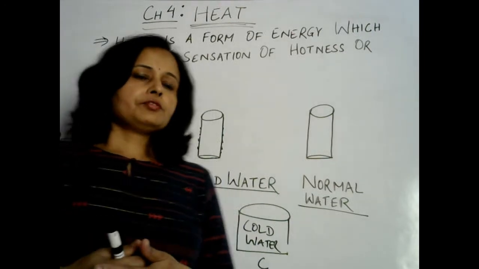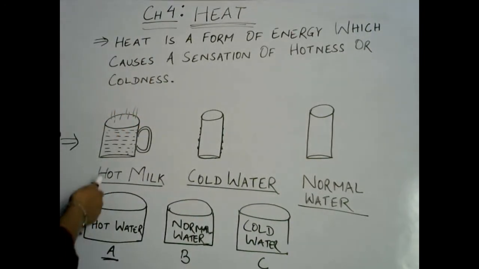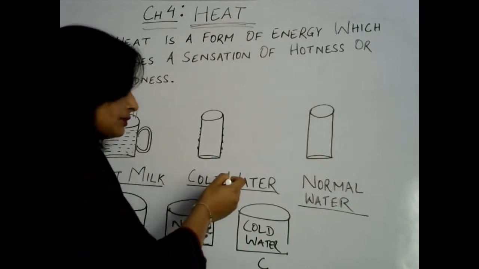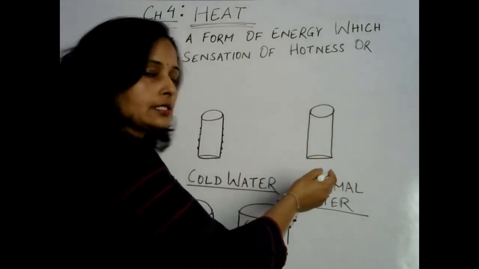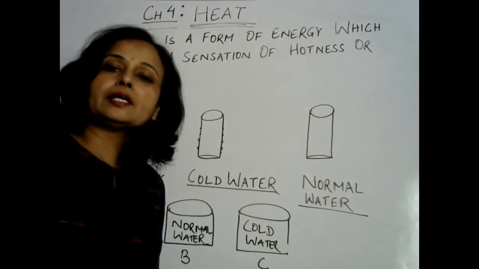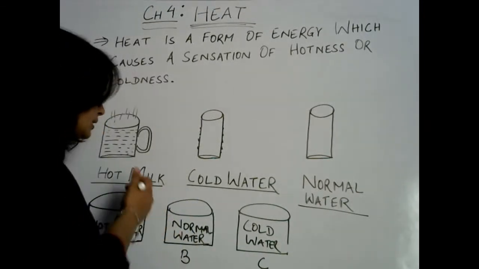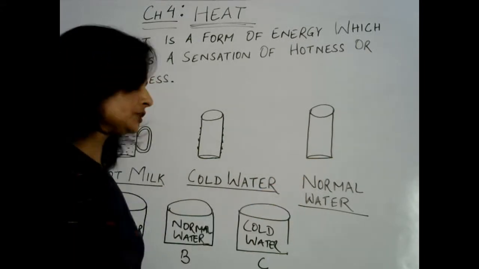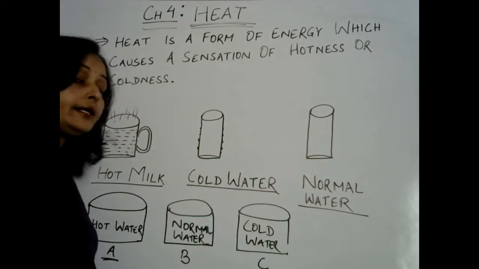Let us discuss a few more things. This is a cup having hot milk. This is a glass having cold water, and this is a glass having normal water. How can we know that this is hot milk, this is cold water, and this is normal water? By touching it.